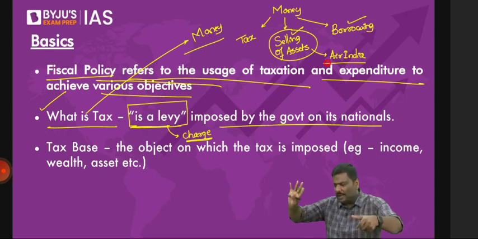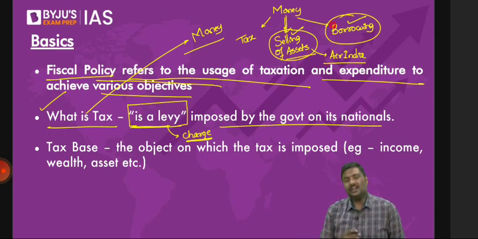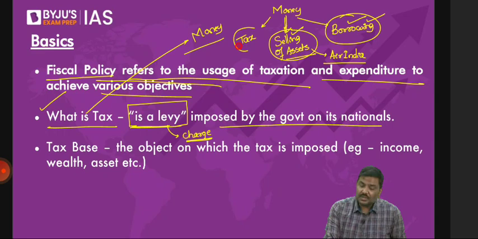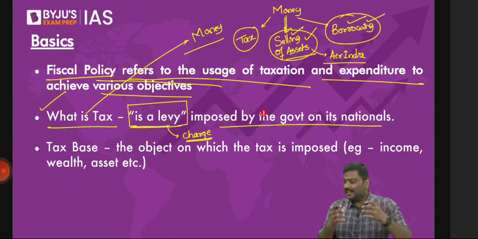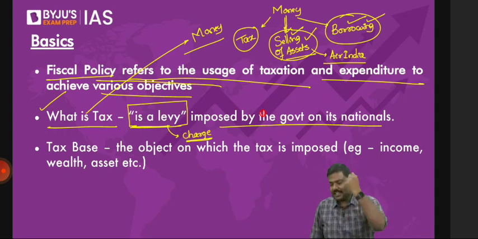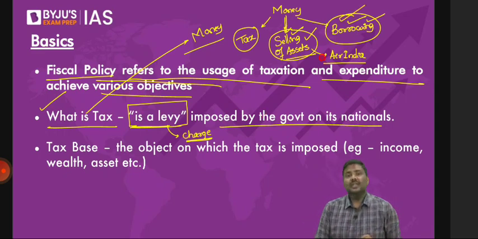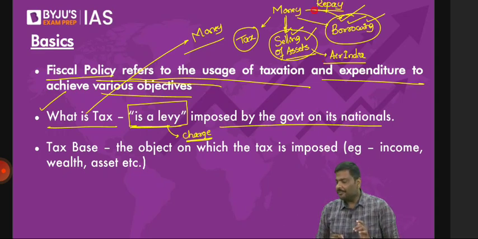So have a look at this. Government will sell the asset and get money. On the other side, that is the third option, government will borrow money. But the first one is the most important. The first one is the most important. Why? If the government sells the asset, the number of companies with the government will automatically go down. Is it okay? If the government starts selling these companies one after the other, how many companies will be left with the government? That's a problem. Second, if government borrows money, government has to repay the money along with interest. Any problem here? If government borrows money today, from whom can they borrow?